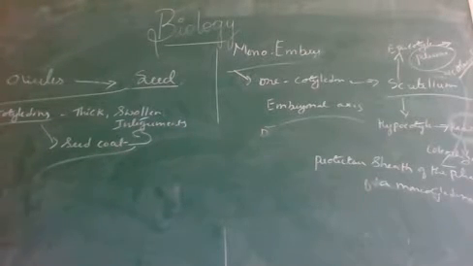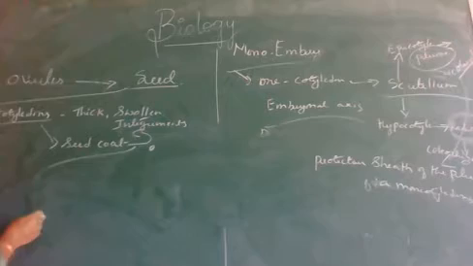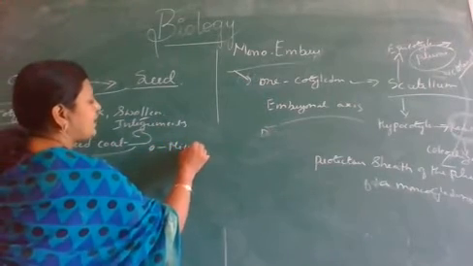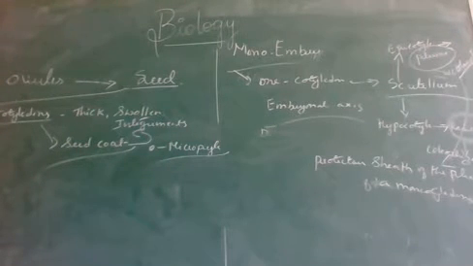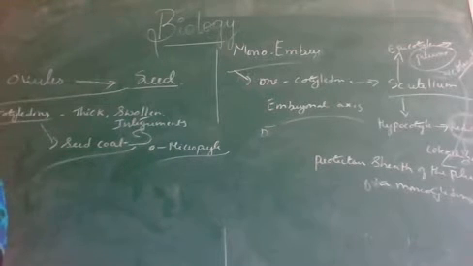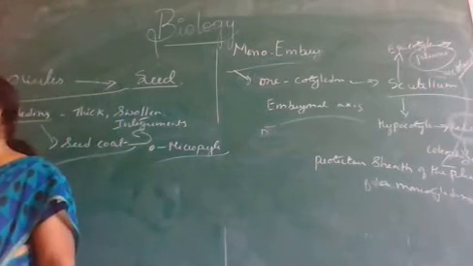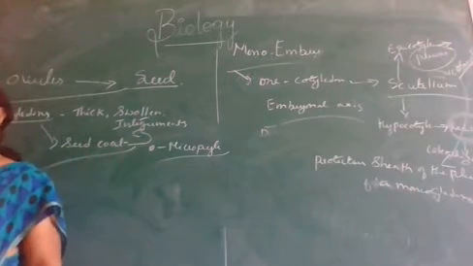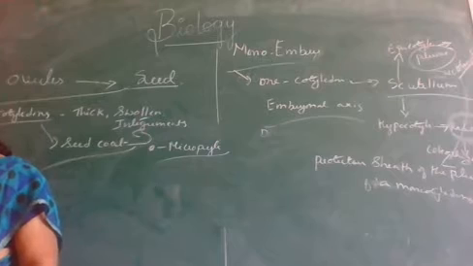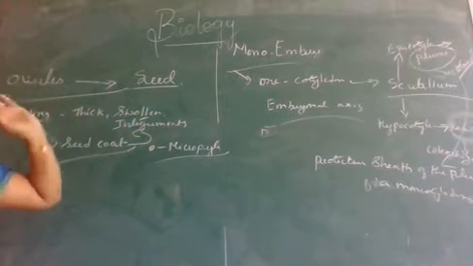Now, in case of this dry seed, or a mature seed, on this seed coat we can observe a minute opening called micropyle. In the seed, on the seed coat we can observe an opening called micropyle. So this micropyle is always meant for exchange of gases and also for the movement of water. For the water movement, this micropyle is very essential.